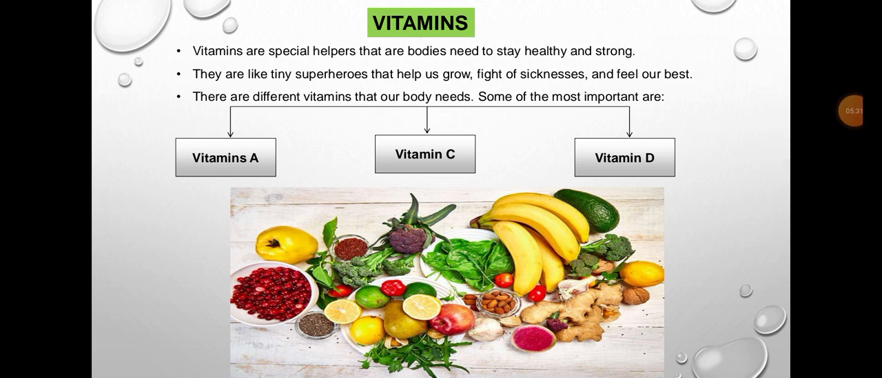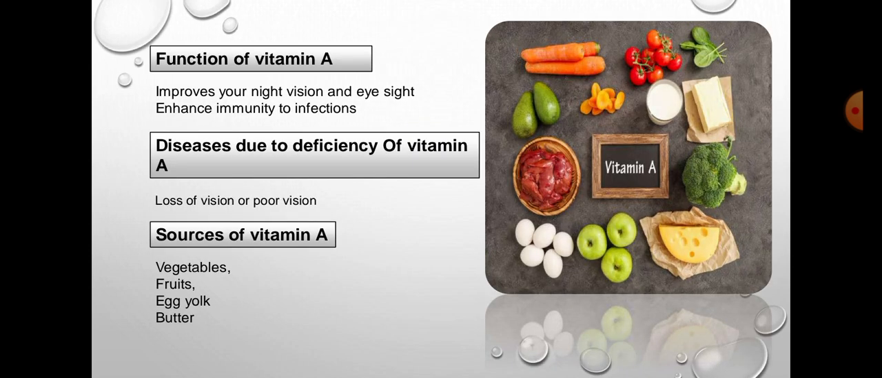Now, there are different types of vitamins that our body needs. Some of the more important ones are vitamin A, vitamin C, vitamin D. There's also vitamin E, vitamin K, and more, but we're going to go through A, C, and D, which are the easiest ones. Now, what are the functions of vitamin A?